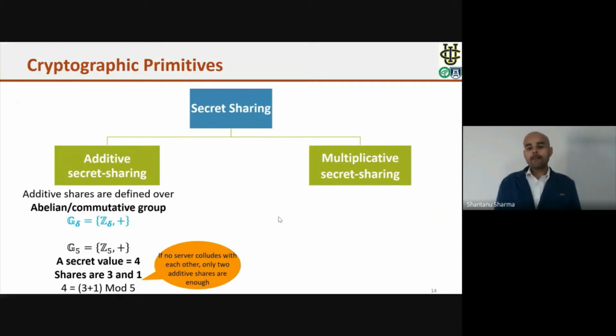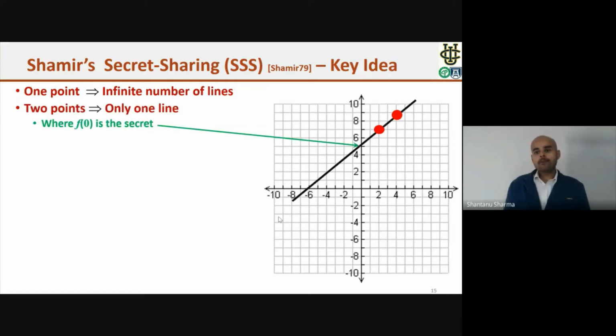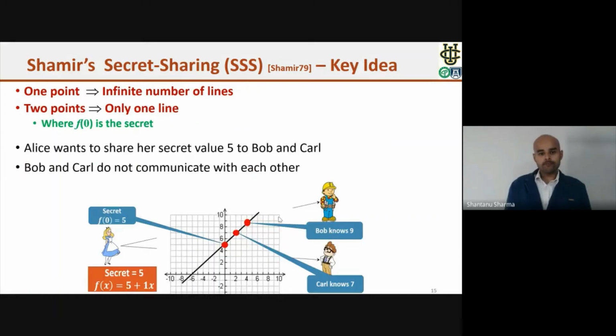Now the multiplicative secret sharing. Shamir's secret sharing is a well-known multiplicative secret sharing technique, and let me give you the high-level idea of this technique. Suppose on a graph paper, I give you a single point and ask you how many lines you can draw through this point. The answer is an infinite number of lines. But if I give you 2 points, then we can draw only one line. And wherever this line crosses the y-axis, that is the secret value.